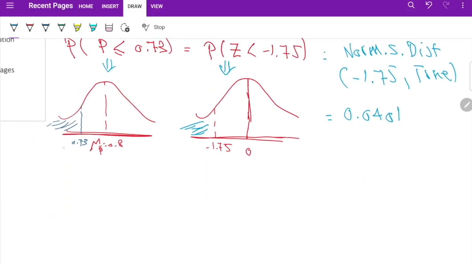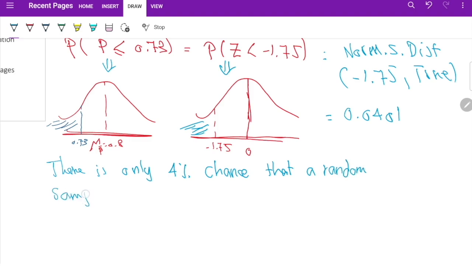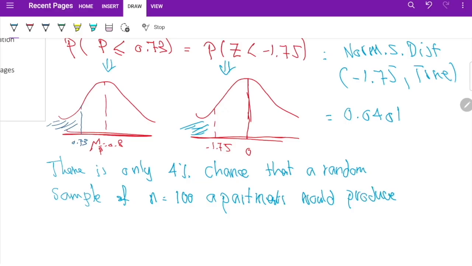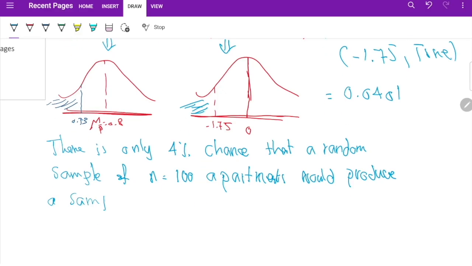We can say there is only a 4% chance that a random sample of n equals 100 apartments would produce a sample proportion of p bar less than 73%.